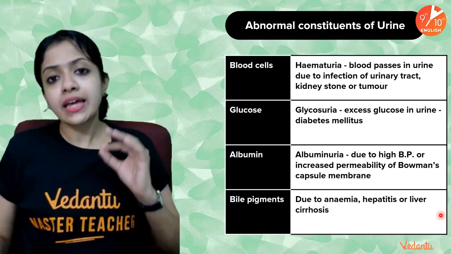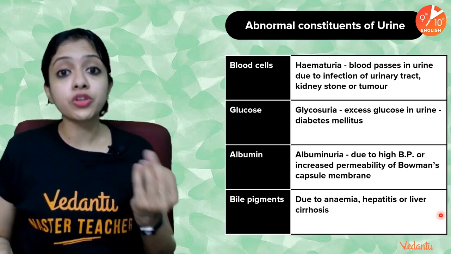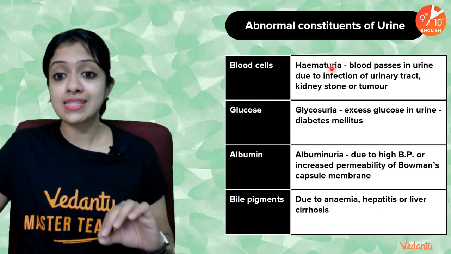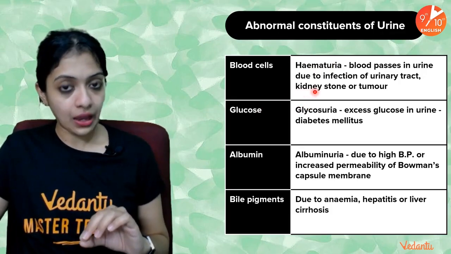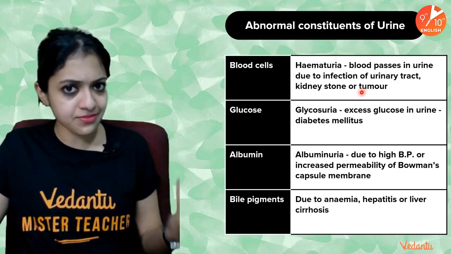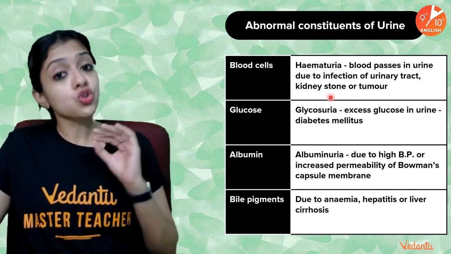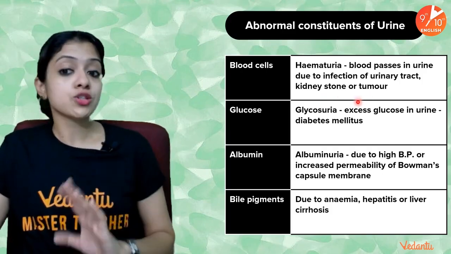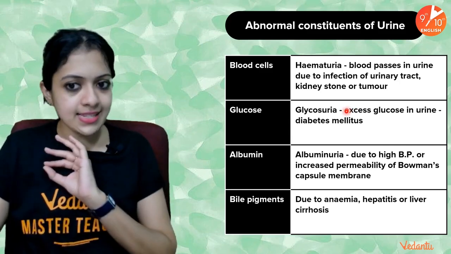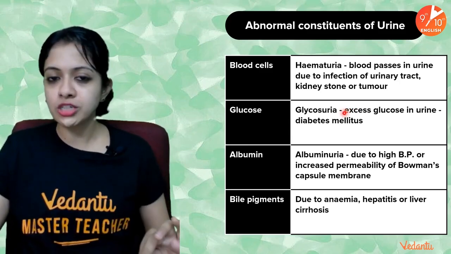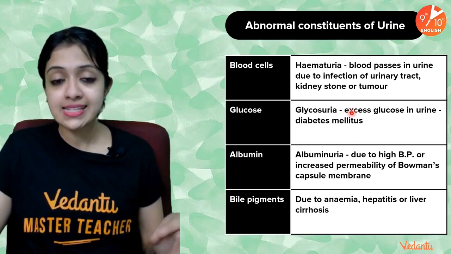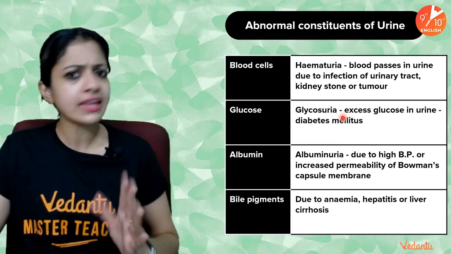In case there are blood cells which get eliminated along with urine, which is not normal, okay? If blood cells do get eliminated along with urine, we call that a condition called hematuria, wherein blood passes in urine. It could be because of some serious urinary tract infection, it could also be because of kidney stones, or as a result of tumors. But whatever it is, just in case we notice any of this, it's always advisable not to make our own judgments. It's always advisable to get a qualified medical practitioner's advice before you go on to treat yourself, in case any of this is observed, okay?